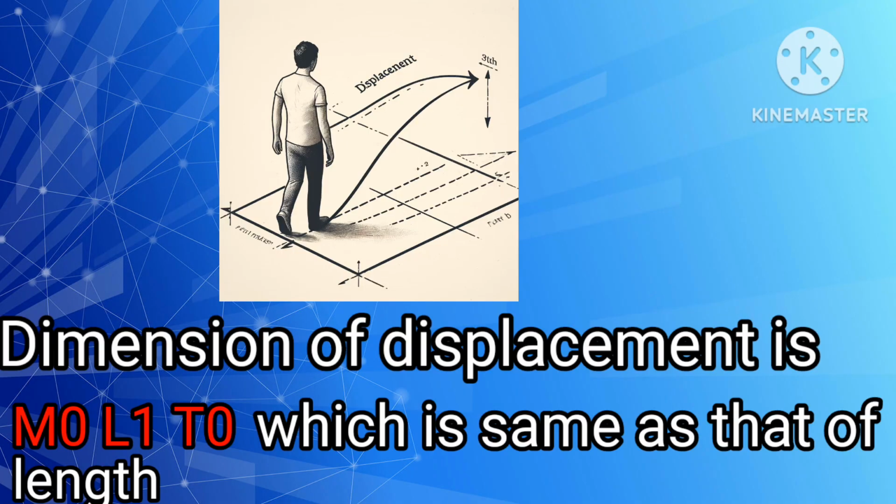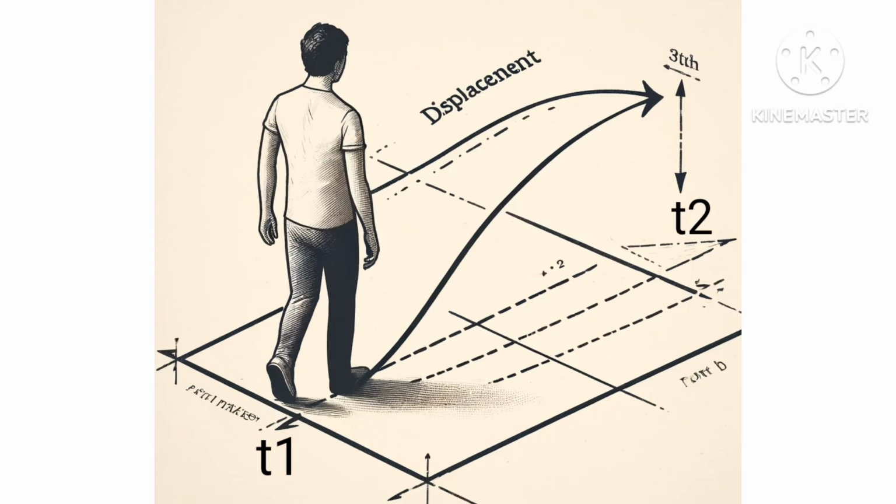The dimension of displacement is M0 L1 T0, which is the same as that of the dimension of length. For example, if a person has traveled 1 meter from time t1 to t2 along the positive x direction, the magnitude of its displacement is 1 meter and its direction is along the positive x-axis.